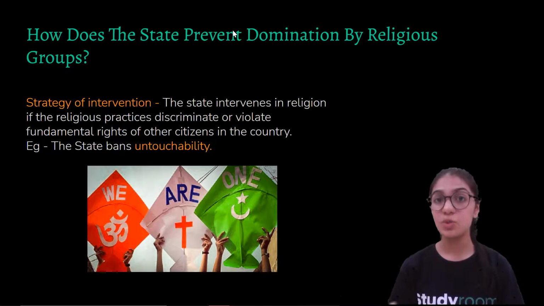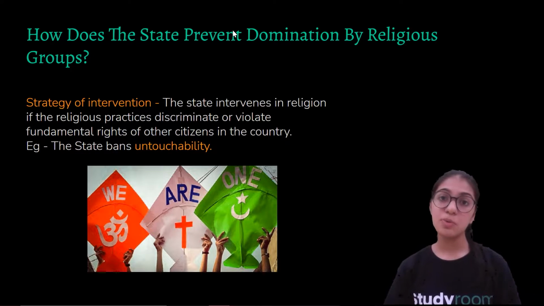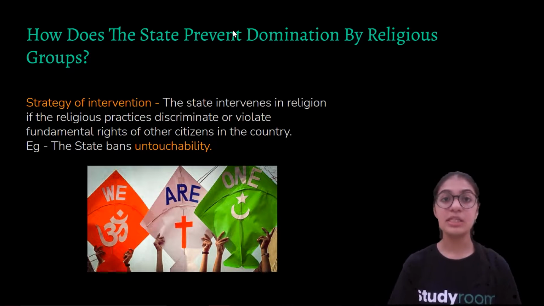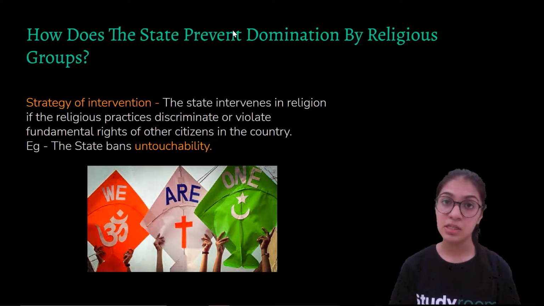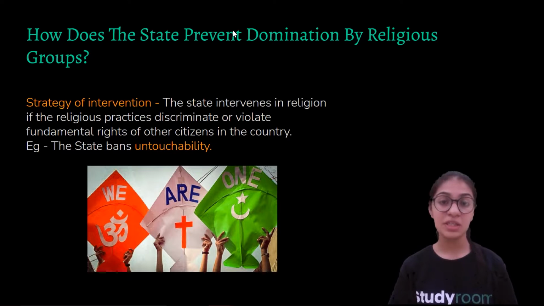This was being practiced in India for several years, so the government had to intervene and prohibit and ban the practice of untouchability, saying that this practice creates discrimination between the upper caste and the lower caste, and not all members are given equal rights.